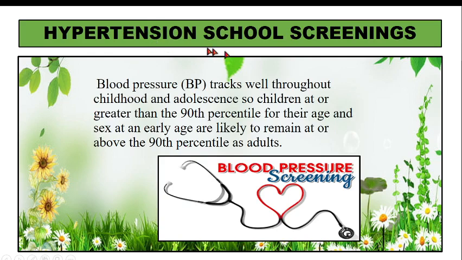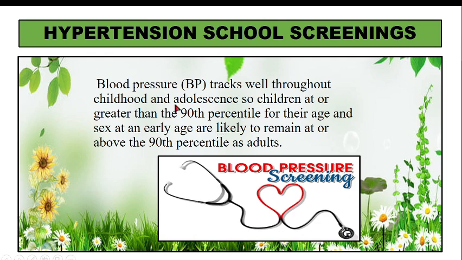Next we have hypertension school screening. So blood pressure is seen. Suppose we know how to plot a road to health chart, because Anu madam is already taking a class on growth and development. When we do the weight chart, we have percentile charts which have the 10th percentile and the 90th percentile. If we want to identify small for date babies, they will be less than the 10th percentile. Hypertension is common in those babies who are more than the 90th percentile. So if the child is above the 90th percentile, the chances of hypertension are more.